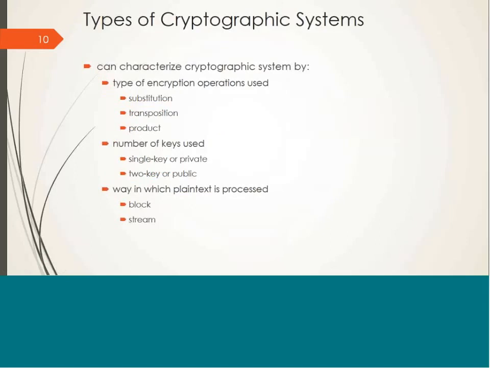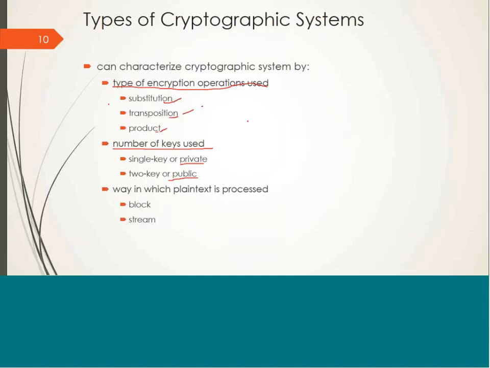Cryptographic systems can be categorized based on the number of keys used, which we have already seen. So based on the number of keys, we have two cryptographic techniques. One is private key cryptography or symmetric cryptography. Another is public key cryptography or asymmetric cryptography. Then, based on the type of encryption operations used, there could be operations of substitution, transposition, or a combination of them. All classical encryption algorithms either used a substitution operation or a transposition operation.